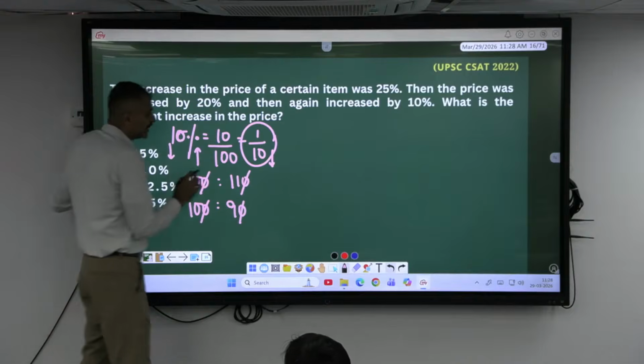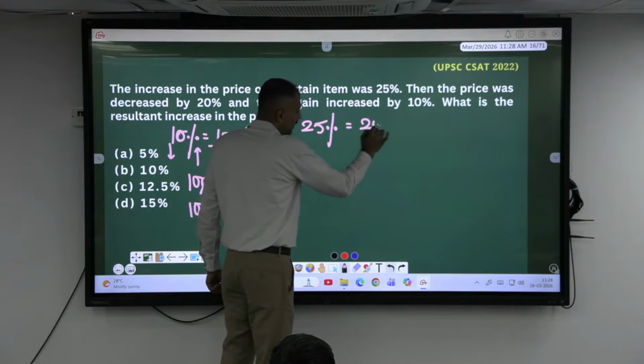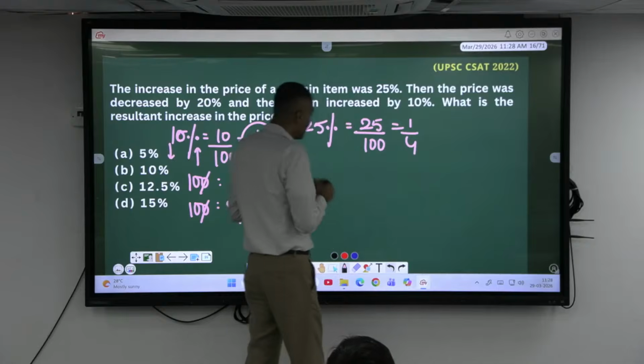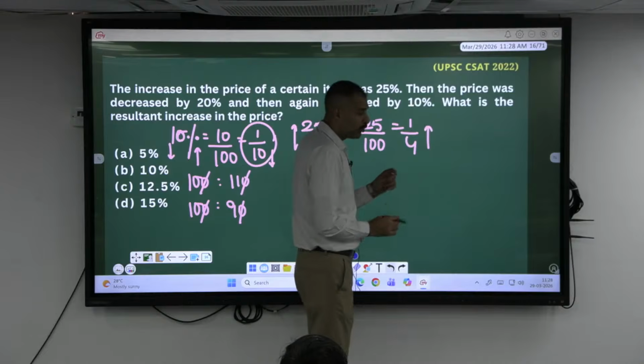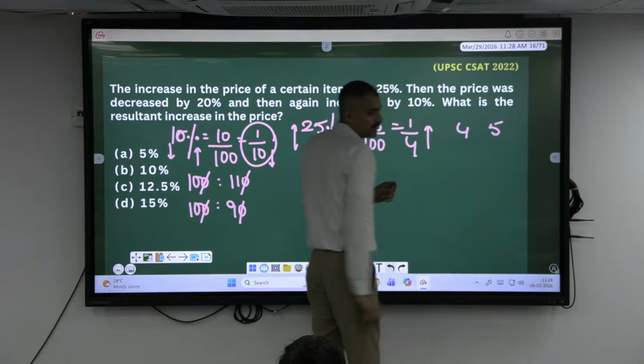Agree? Similarly, 25%, meaning 25 by 100 or else 1/4. The meaning of 25% more is nothing but 1/4 more. 1/4 more means if original value is 4, it is increased by 1, it becomes how much? 5.